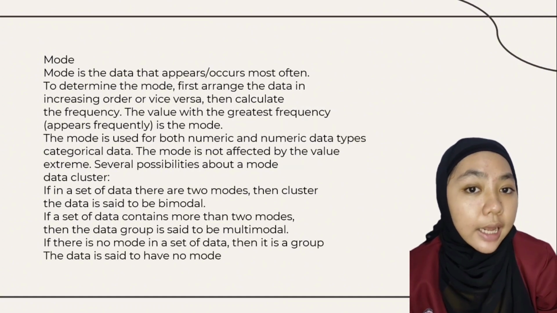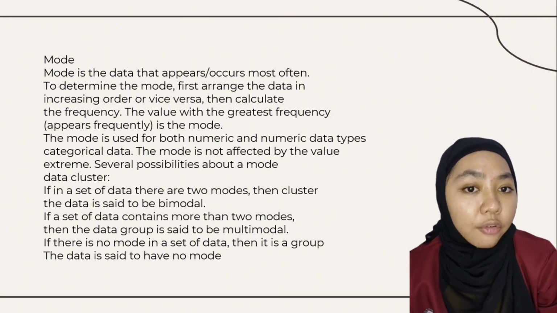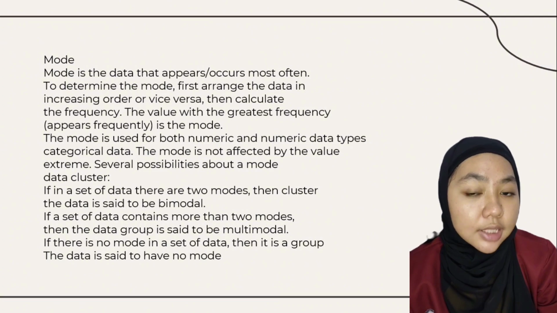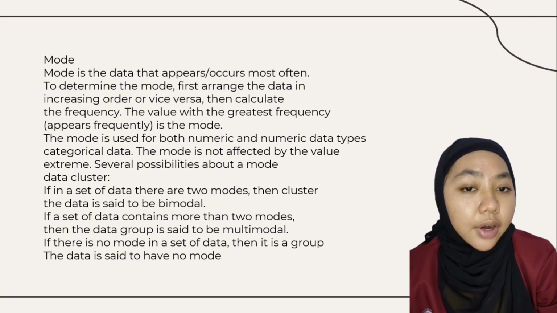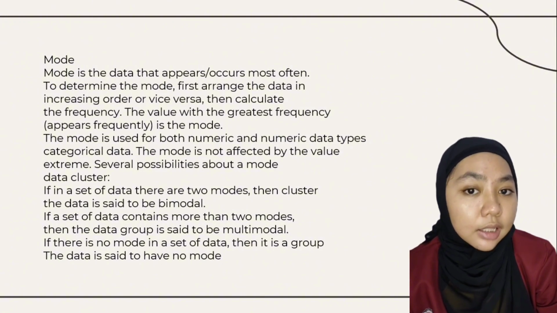Mode. The mode is the data that appears or occurs most often. To determine the mode, first arrange the data in increasing order or vice versa, then calculate the frequency. The value with the greatest frequency is the mode. The mode is used for both numeric and categorical data types. The mode is not affected by extreme values.